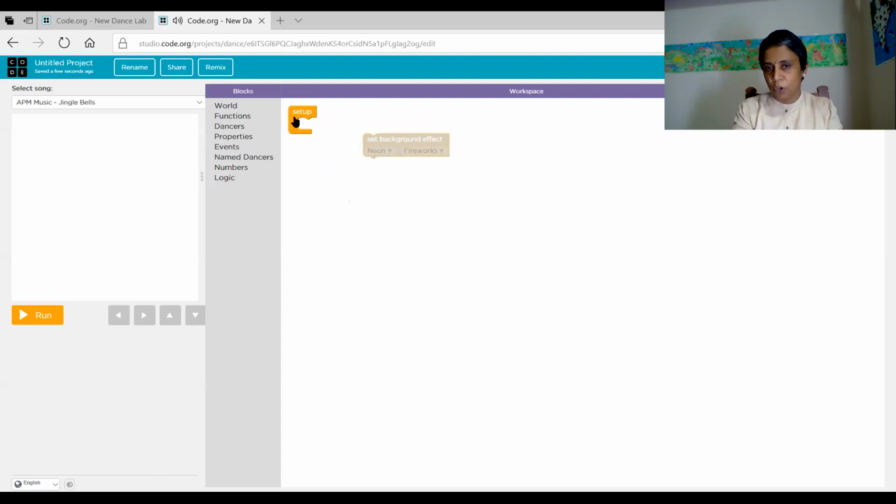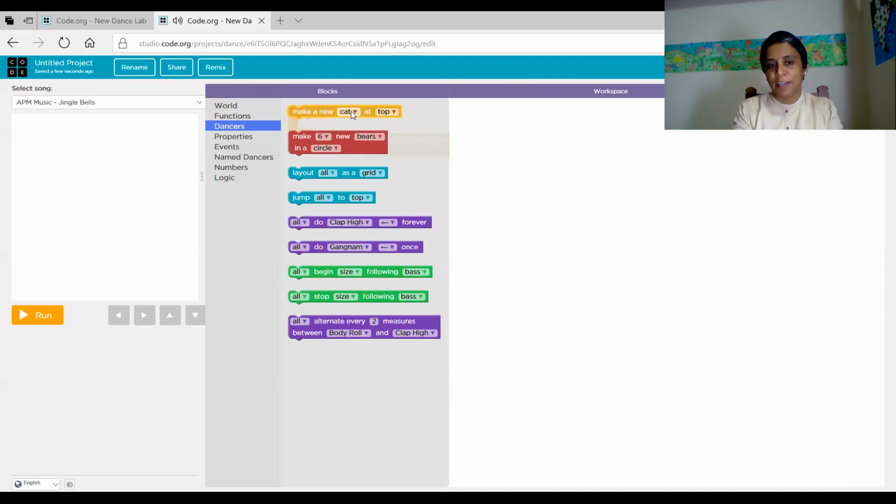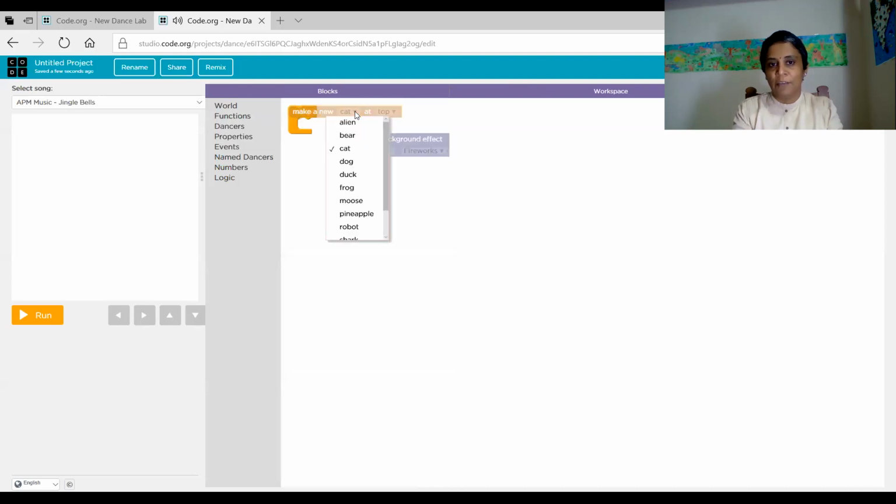Now the main block is here. The first instruction you are already given, that is the background. Now you need to select the dancers. We have different types of dancers here. We have alien, bear, dog, duck. I'm going to take a robot. You can pick whatever you want. Take a robot as a dancer.